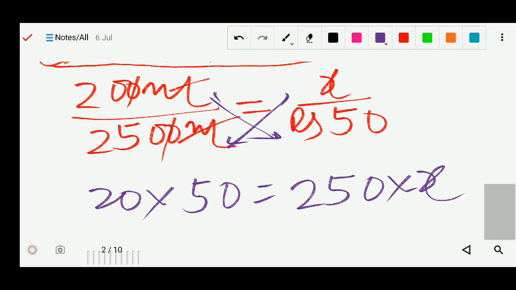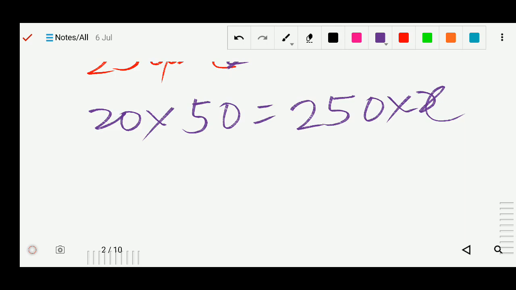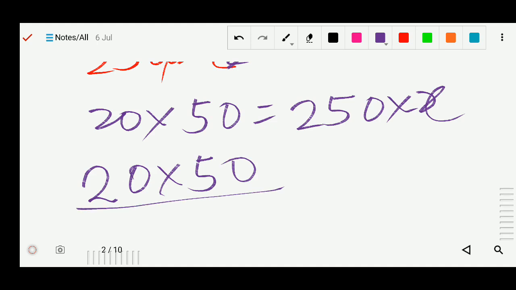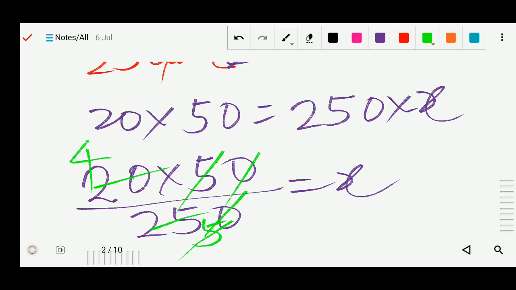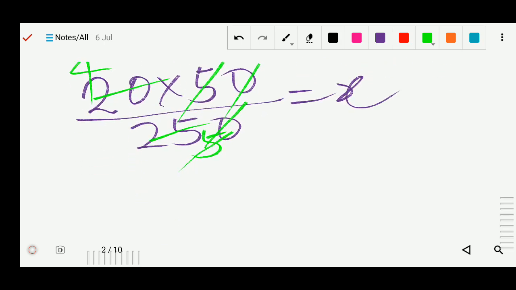Now we will find the value of x. So 20 into 50, and this 250 will come this side equals to x. So now you can divide 5 times and here is 4 times. So what is the value of x? Value of x is 4, and this is your rupees 4.